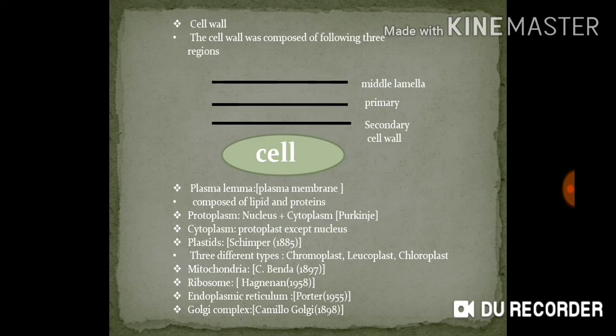Golgi complex is also called Golgi bodies, lipochondria, Golgisomes. It was discovered by Camillo Golgi in 1898, and it is composed of 2 to 7 cisterns. It participates in cell wall formation, hence it is called the packaging body of the cell. It gives rise to the primary lysosomes, which perform digestion of the internal cell organelles which are unnecessary for the cell, and it is involved in regulation of the fluid balance.